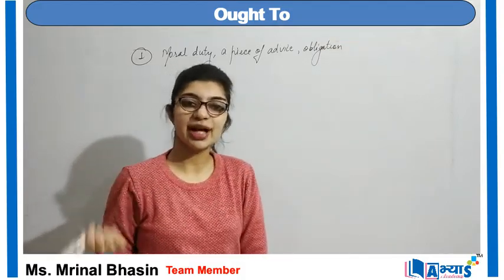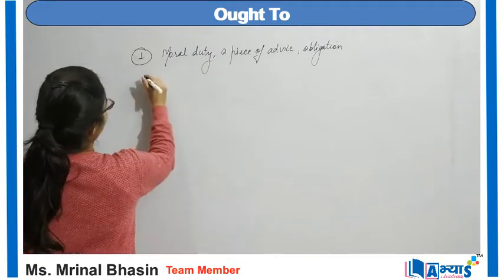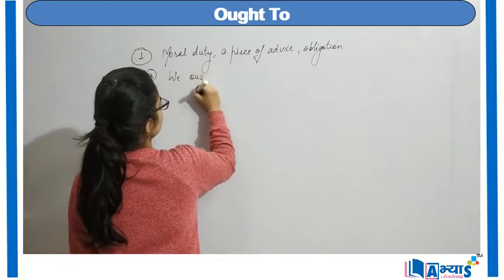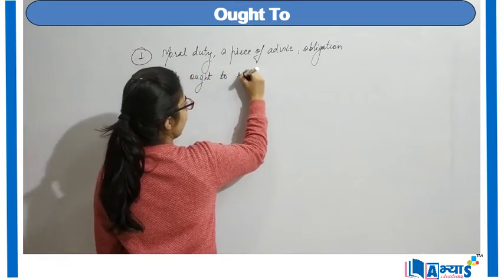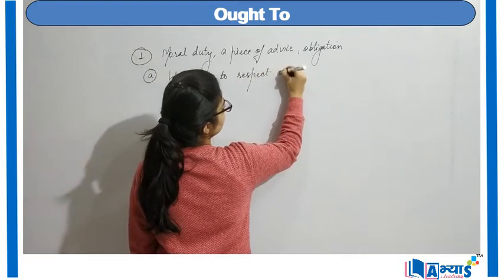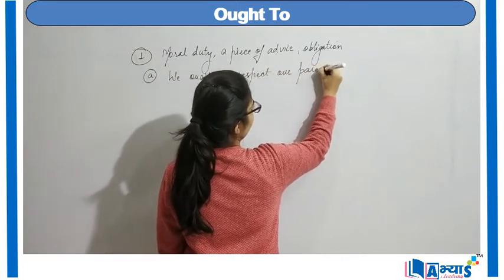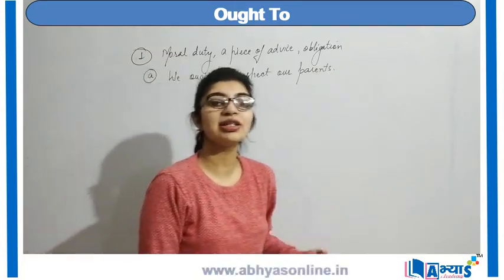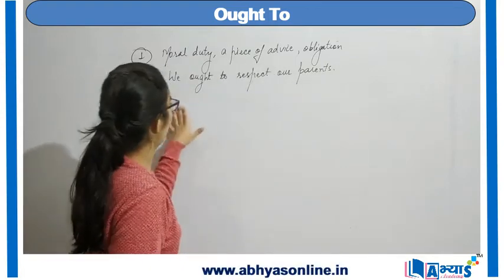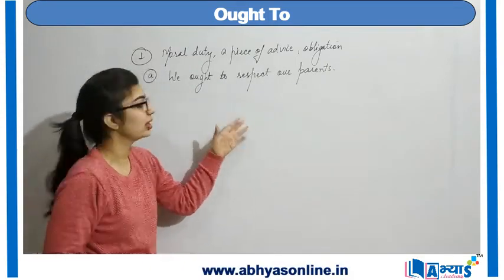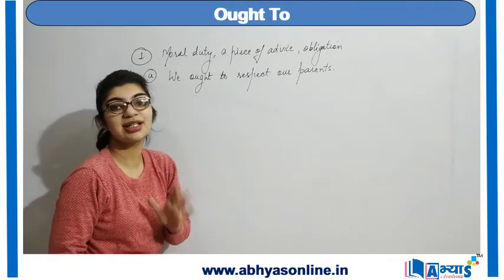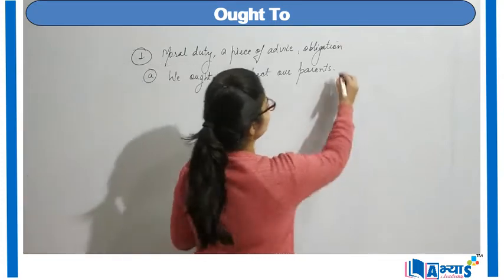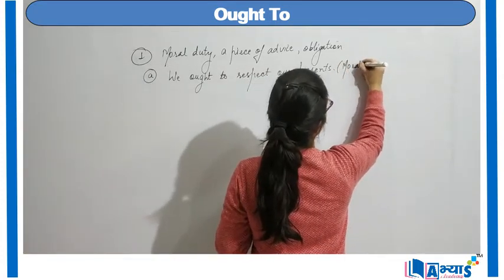Let us consider examples of the above. I can say that we ought to respect our parents. Now, if I want a replacement of ought to over here, I will say that we must respect our parents. So here, ought to sounds similar to must. So we ought to respect our parents. This is our moral duty, to respect our parents. So this sentence represents a moral duty.